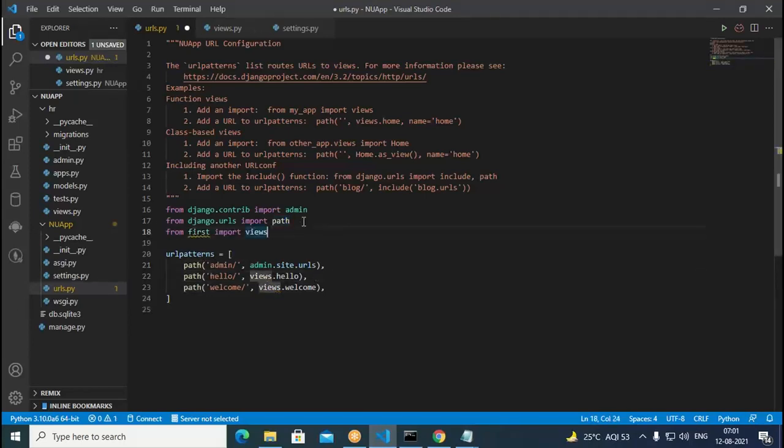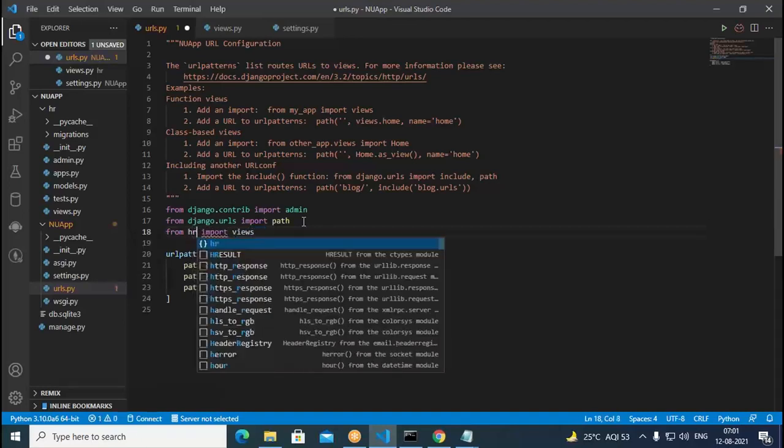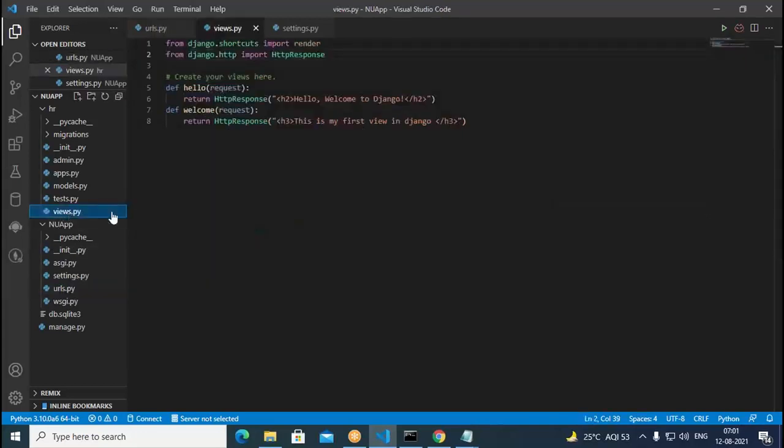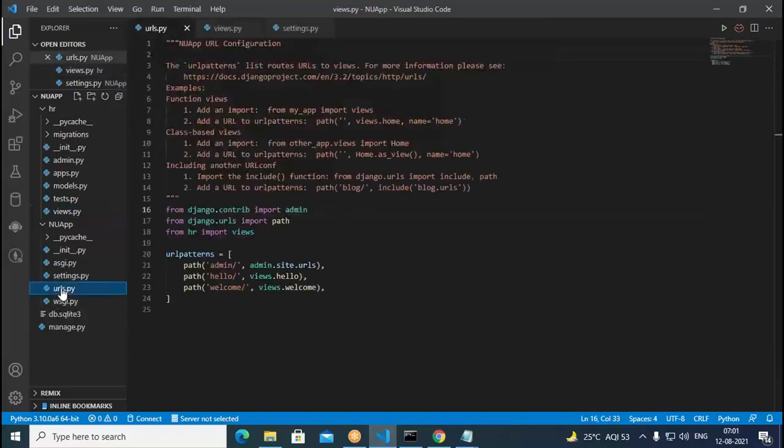Then we have to type HR in this. We don't have any first, but we have HR. So put here HR. HR is actually what? It's an application within the Django project. So from HR, we are importing views. If you come to views, what is available in the views for us? There are 2 views, hello and welcome. So hello and welcome are available. Therefore, we try to use them in the urls.py. Here admin, hello and welcome.